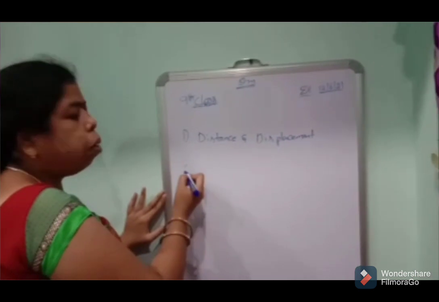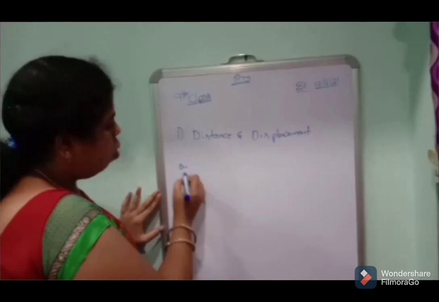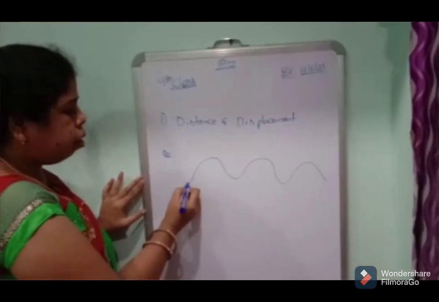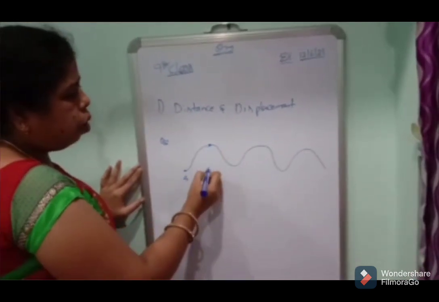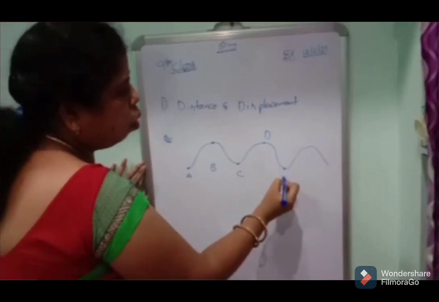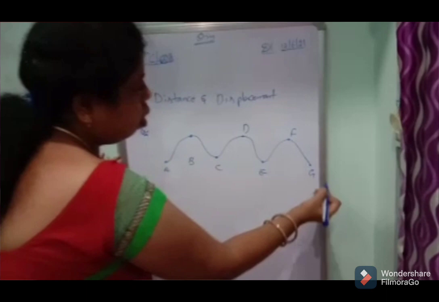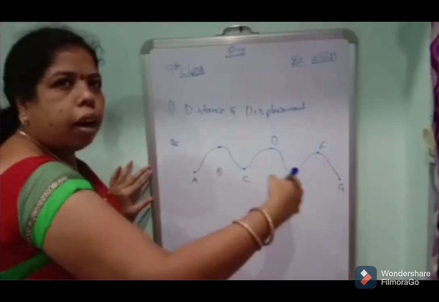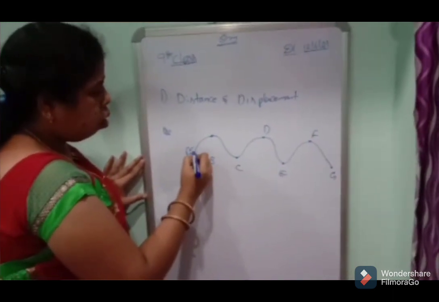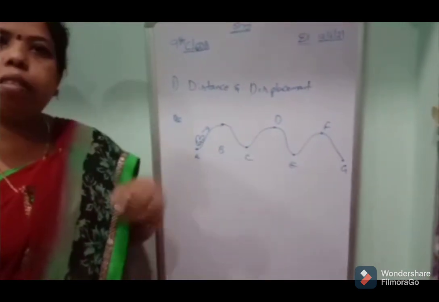What is distance? For example, take a curved path. This is point A, point B, point C, point D, point E, F and G. In this curved path, the car is moving in this direction.